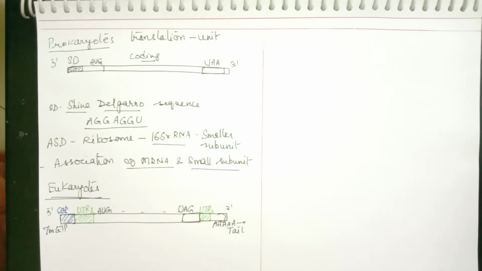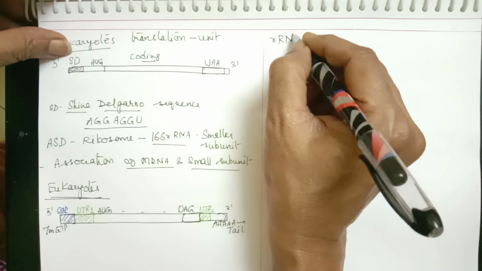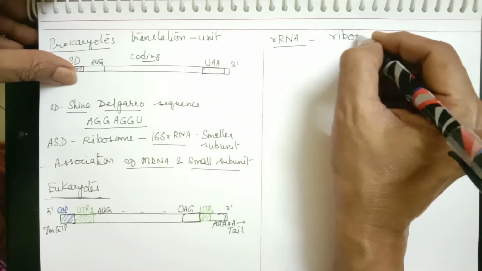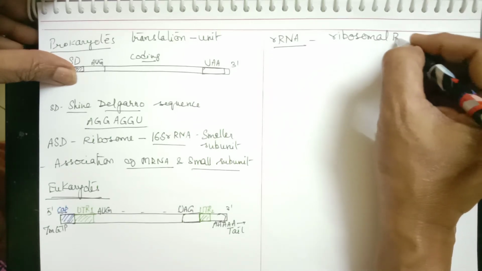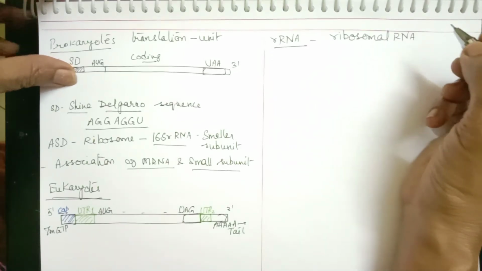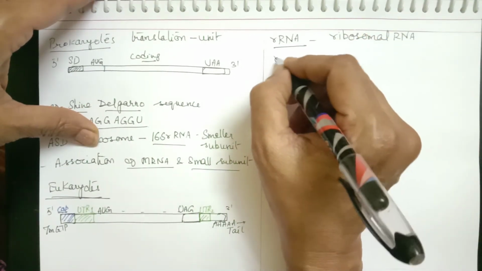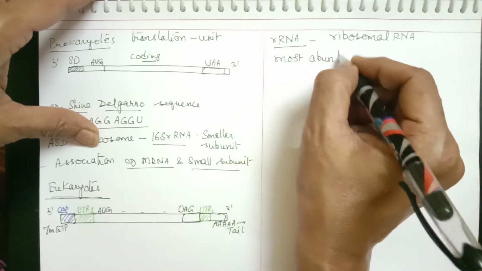Now let us see the next molecule, that is rRNA, or ribosomal RNA. Ribosomal RNA is the most abundant RNA.